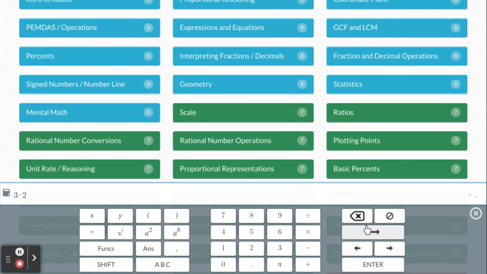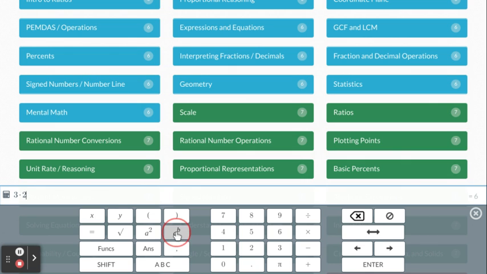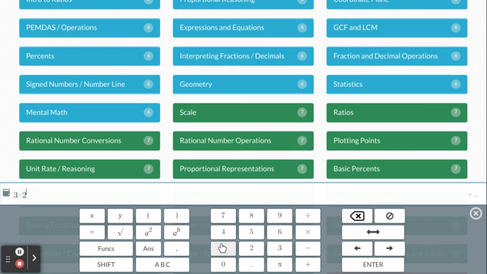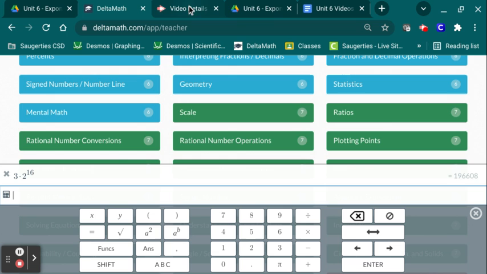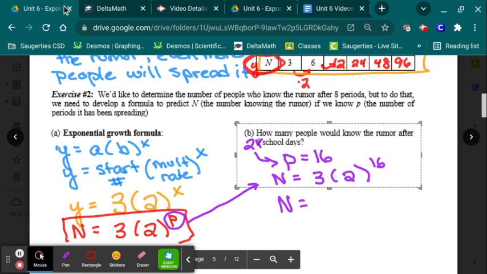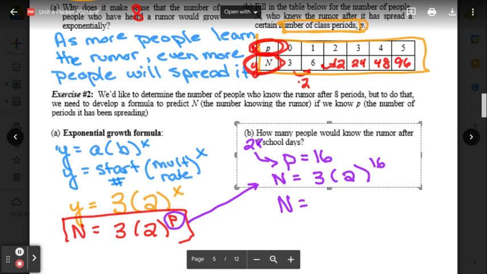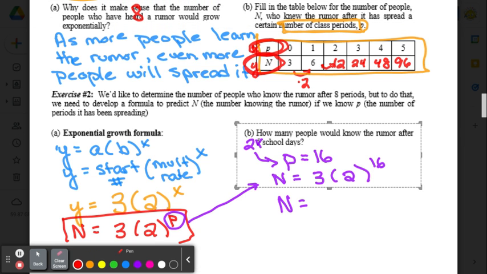Back out of that. So I'm going to hit A to the B, and then I'm going to type, what did we have, 16? Enter. And then over here on the left, it gives you your answer, 196,608. So I'm going to write 196,608. So that means 196,608 people would know the rumor in our school after 2 days.